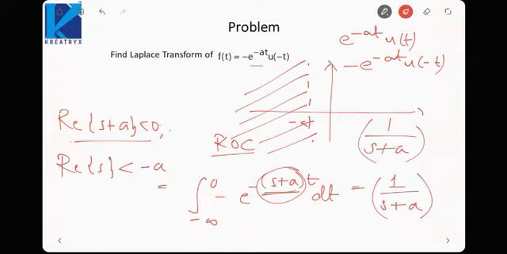That is why ROC gives uniqueness to the Laplace transform. So my Laplace transform will be called the unique Laplace transform. Is it fine? The uniqueness is provided by the region of convergence. Since we are specifying region of convergence in conjunction with the Laplace transform, it will always be unique.